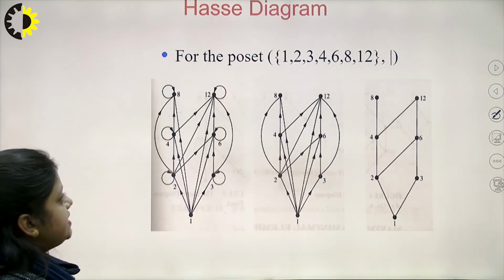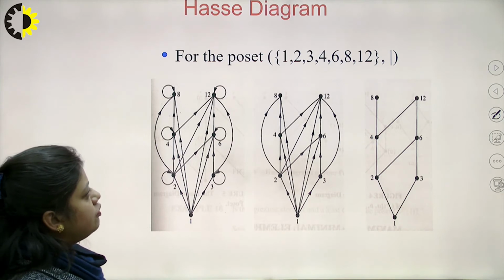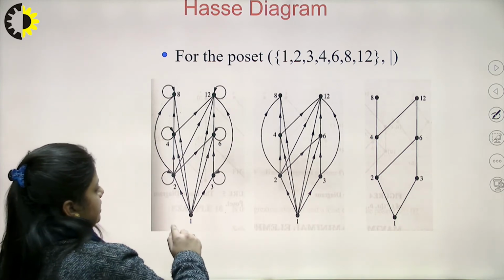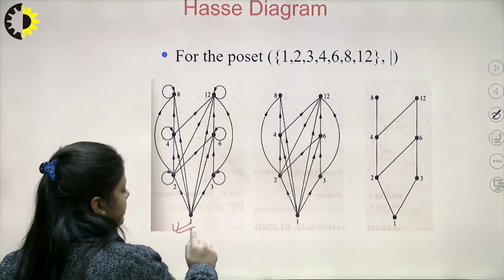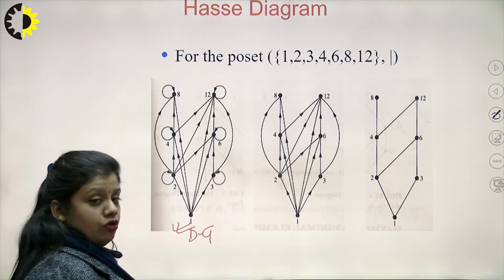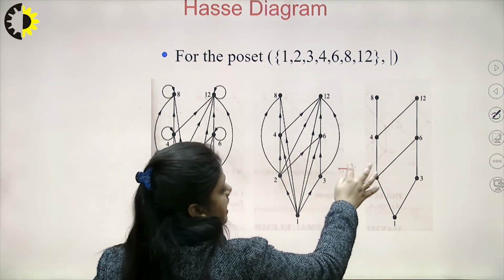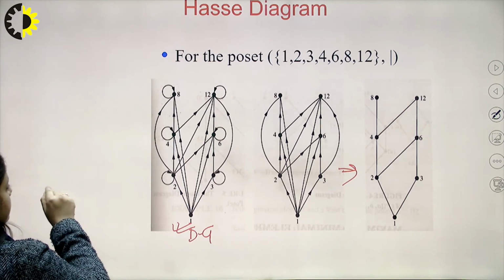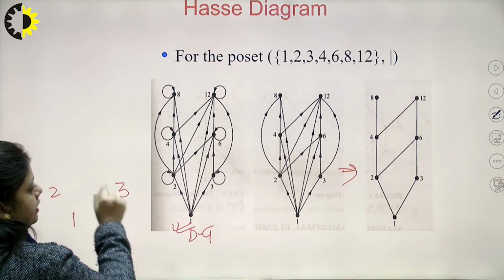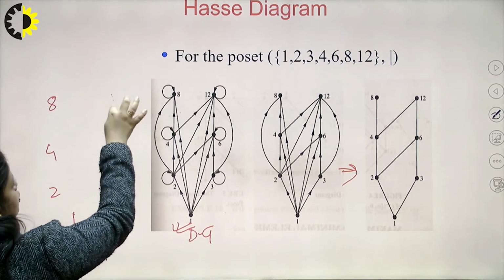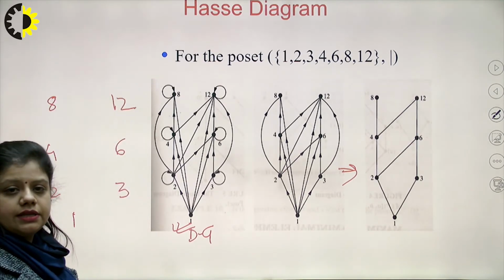These are a few of the Hasse diagrams for the poset 1, 2, 3, 4, 6, 8, 12 with the property of division. Again we can see here this is the initial directed graph, then here the self loops have been removed, and finally this is the Hasse diagram. What are the elements? I have 1, 2, 3, 4, 6, 8, 12. These are the elements of the set.